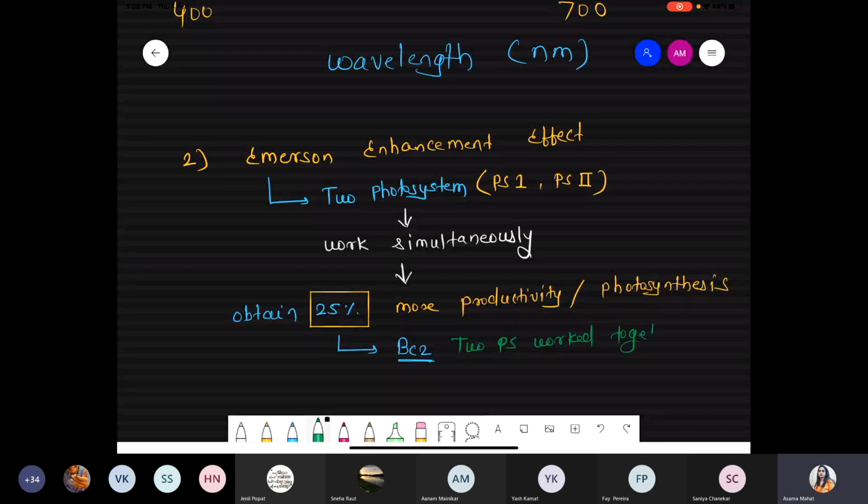And obviously, when they work together, ultimately we can get more effect, more enhancement effect, right? So that's what is called the enhancement effect. Got it? Clear this part? We'll try to explain with the help of the graph also. Chalo, should I continue?